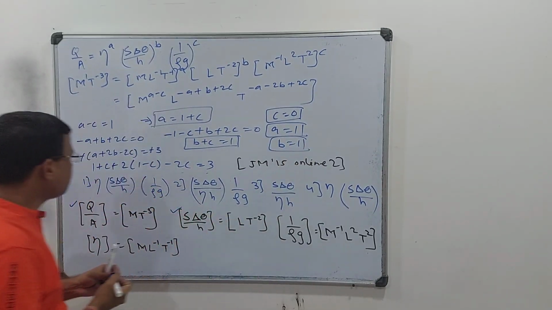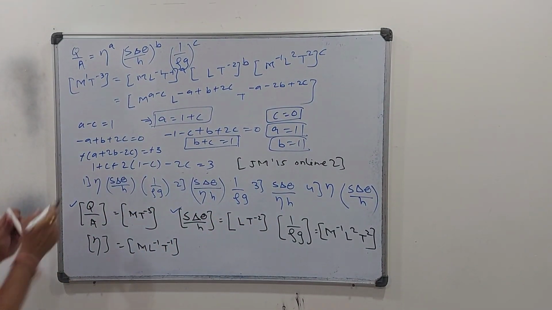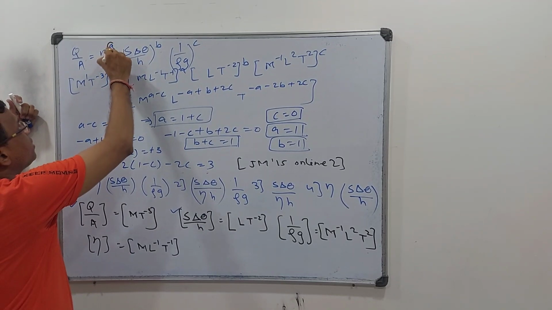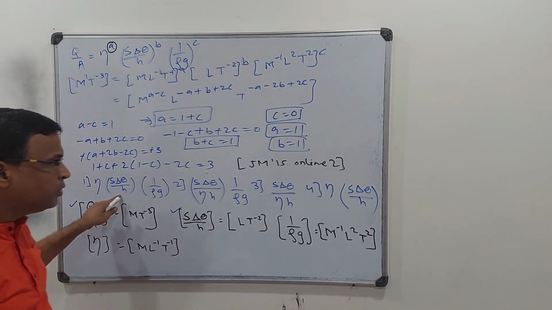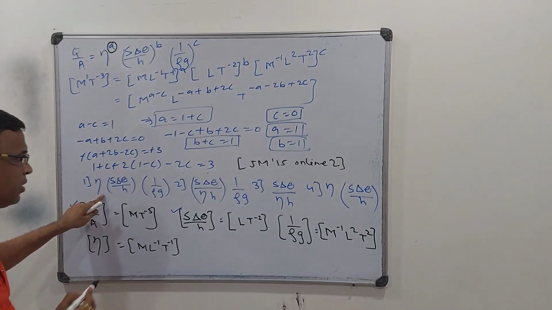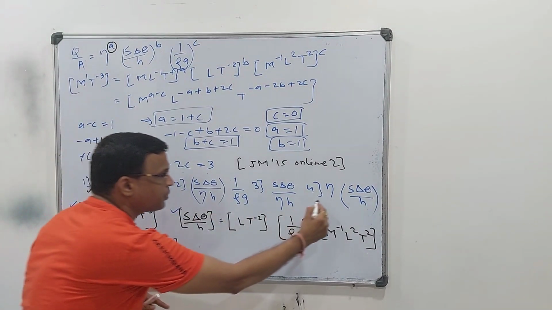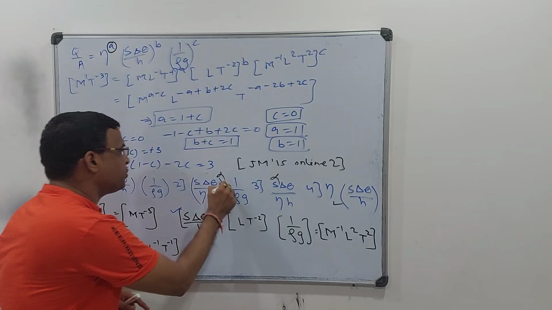Fine. So that is something you are getting. Now just check this out. Your a is 1, so eta is 1. So eta should be in the numerator. So this and this case could be possible. These two cases are ruled out.